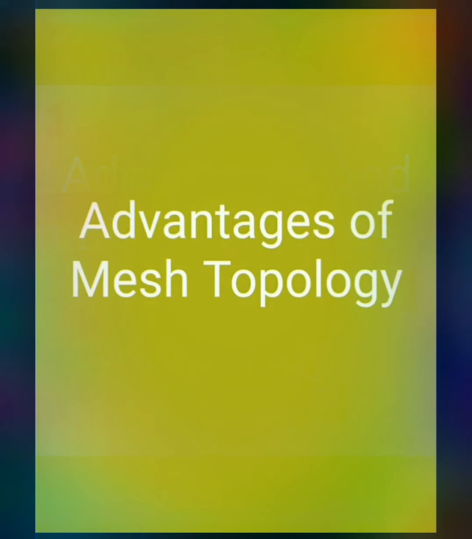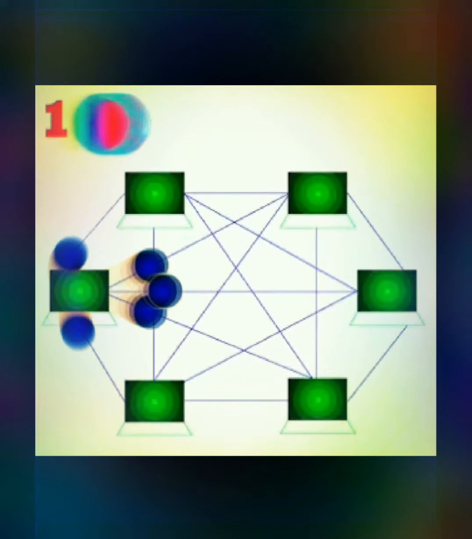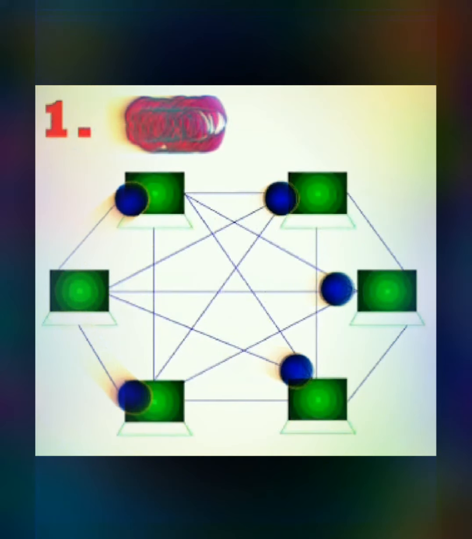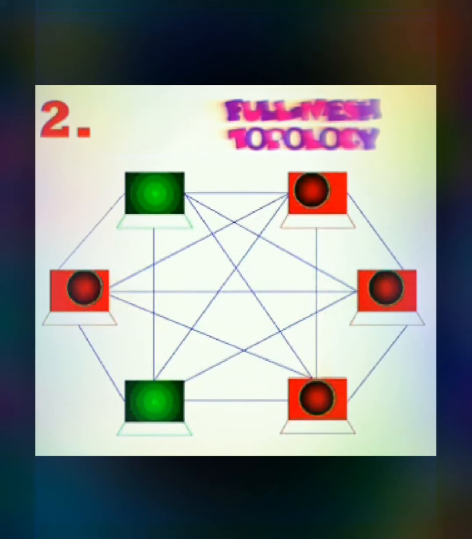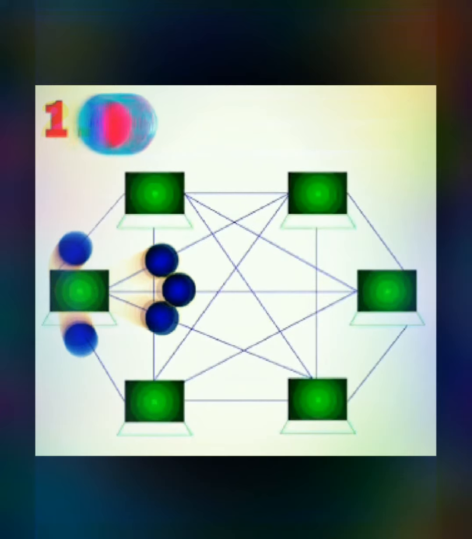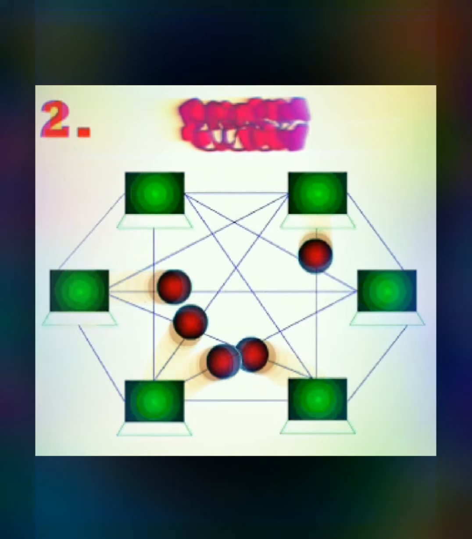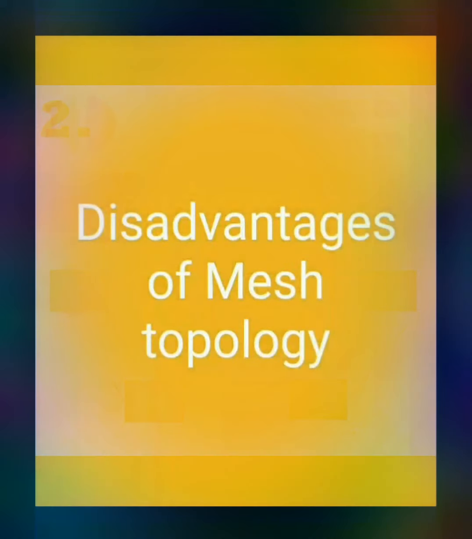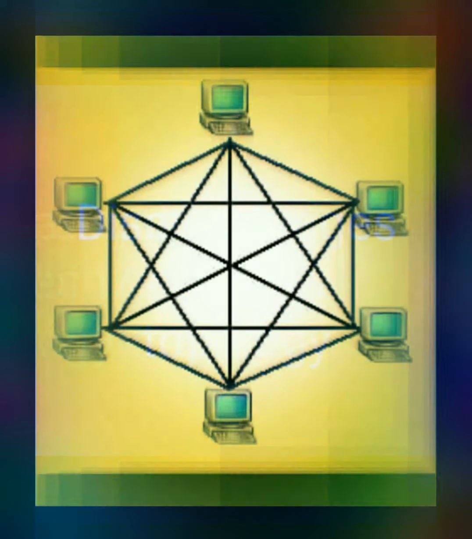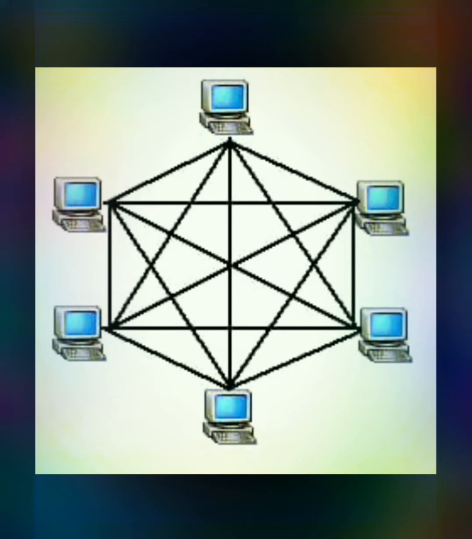So the advantages of mesh topology are that failure of one node doesn't affect the other nodes of the network. Next advantage is that communication between any two nodes is very fast and we can make changes in the network easily without interrupting other nodes. And the disadvantages of mesh topology are that it is the most expensive hardware network as there are many connections, and maintenance of this network is very difficult.